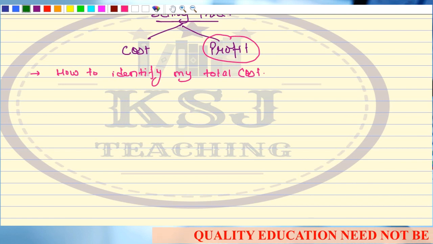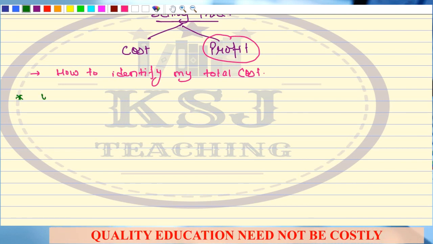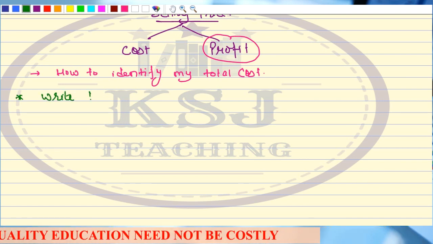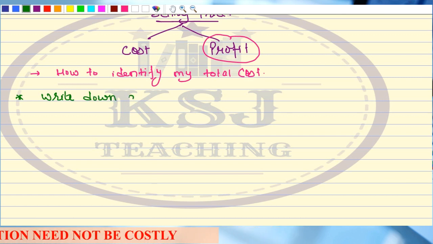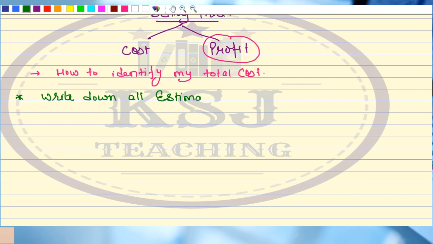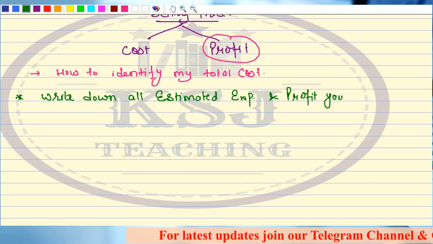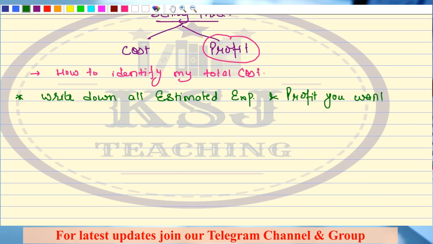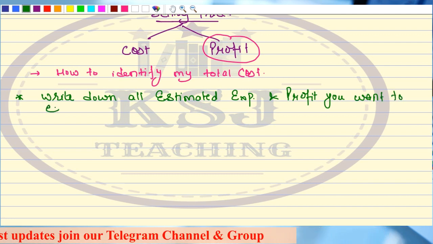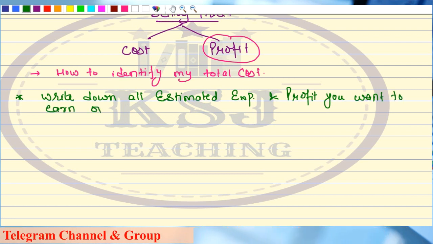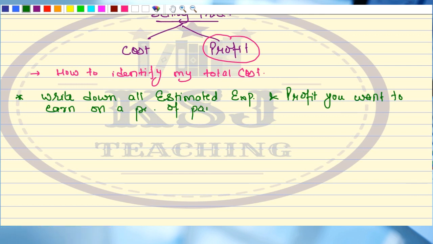Now, what the CA says: write down all estimated expenses and the profit you want to earn on a piece of paper, right?